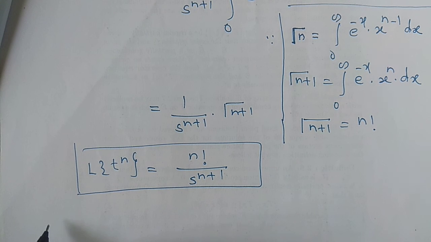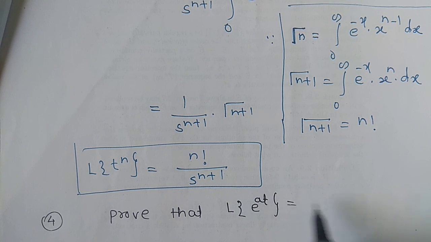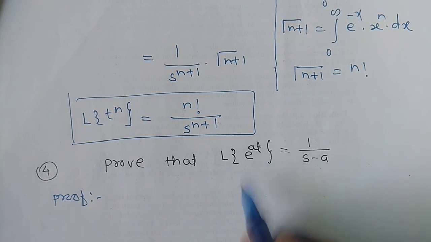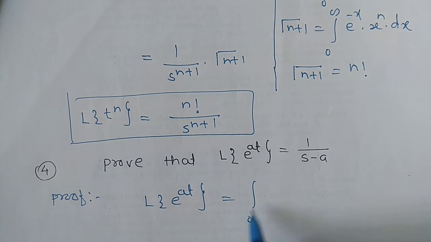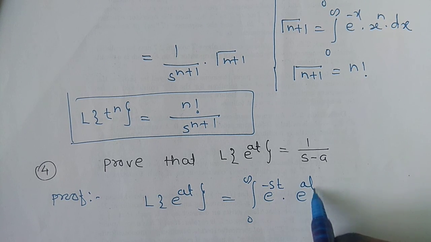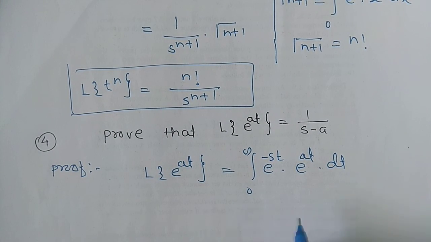Next we have to prove the fourth result. Prove that Laplace transform of e to the power at is equal to 1 upon s minus a. We have to prove this result. Proof. Let Laplace transform of e raised to at is equal to, use the definition, integral 0 to infinity e raised to minus st into e to the power at into dt. This is the definition of Laplace transform.